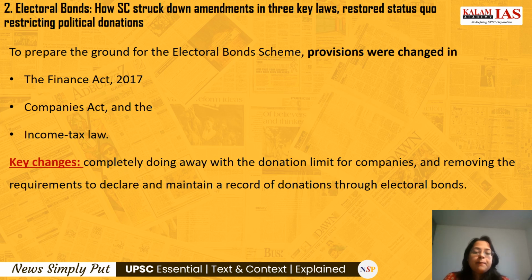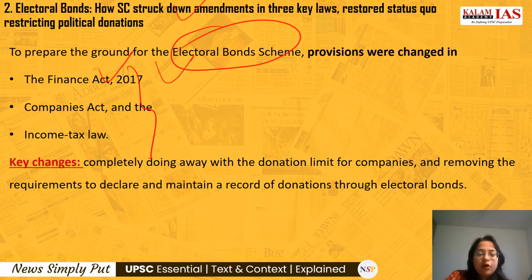So the government made many amendments to the three key laws, that is the Finance Act 2017, the Companies Act and the Income Tax Law, in order to prepare the ground for the electoral bond scheme. The key change was to completely do away with the donation limit for companies. The companies were allowed to contribute unlimited amounts to the political parties. Before, there was a certain limit, but through the amendment the government removed that limit.